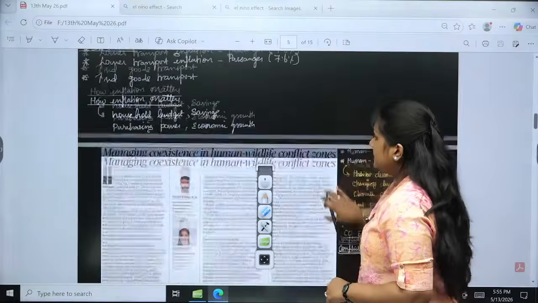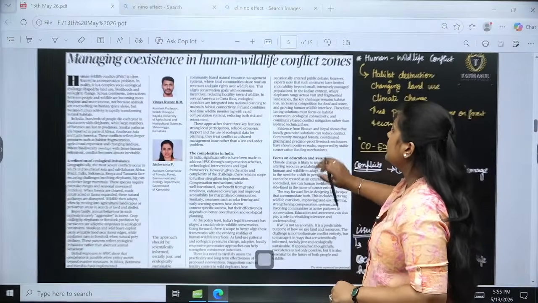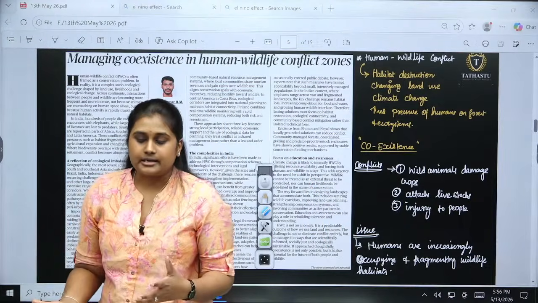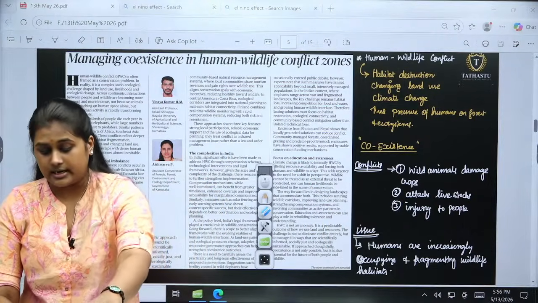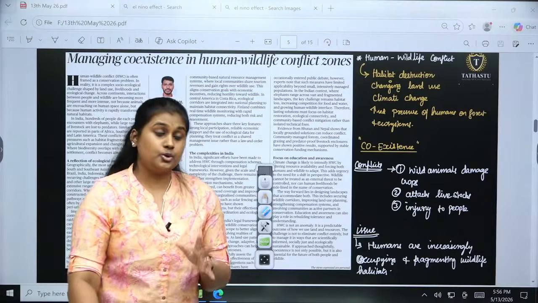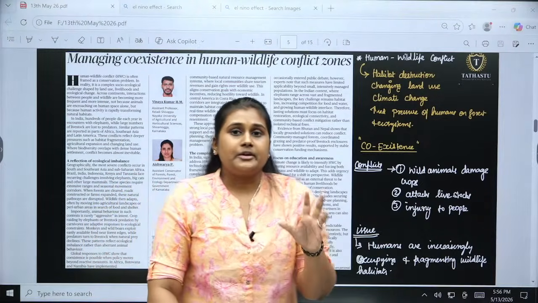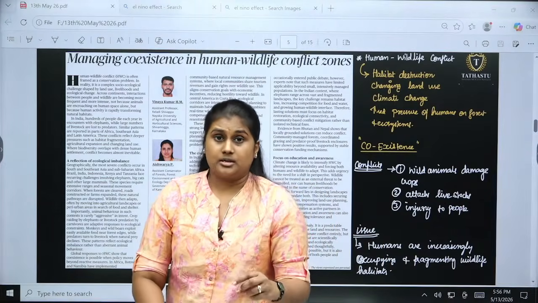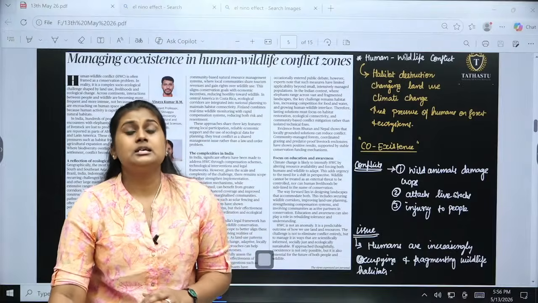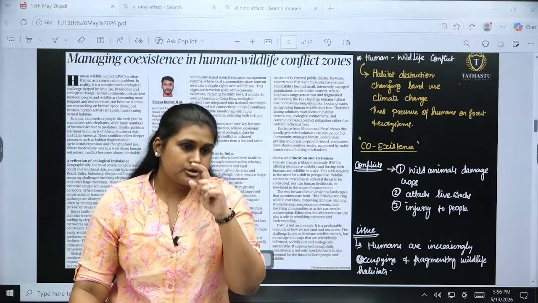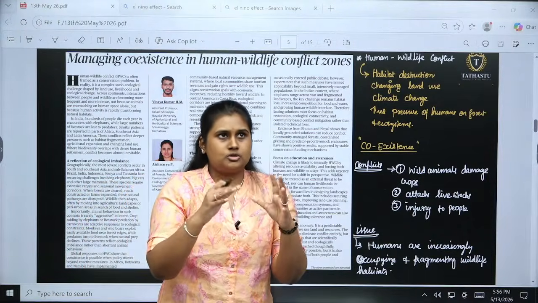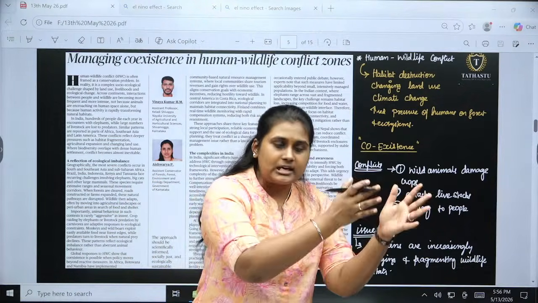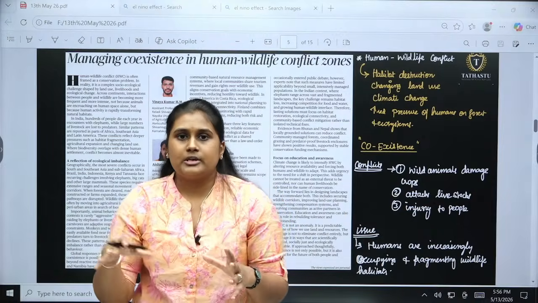Next one is about managing coexistence in human wildlife conflict zones. If you see, it is not new to India, not only India, certain countries do have major wildlife conflict. Botswana, Namibia, Finland, Nepal and Bhutan, most of the countries are having this human wildlife conflict. To be honest, it is not the exact reason that wildlife are coming to the livelihood, the habitat, of humans.